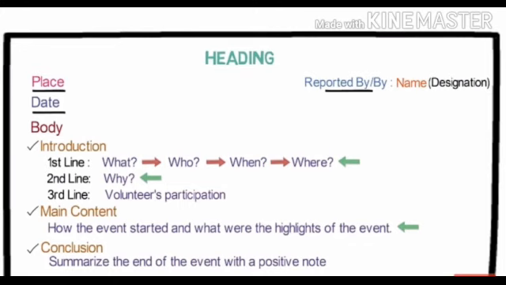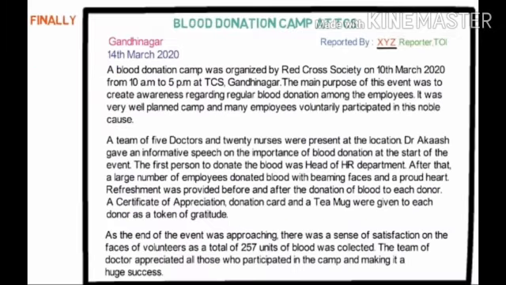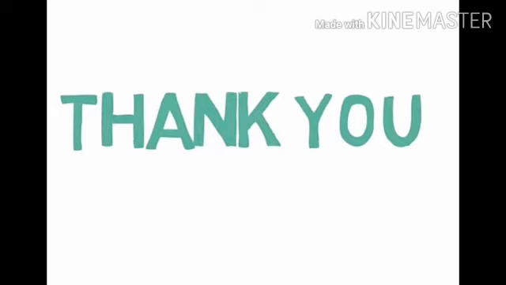The body is divided into 3 parts, in which the first is the introduction, in which you will answer these questions: what, who, when, where. In the second line, why, and then in the third line you will write about the volunteers' participation. Then comes the main content, in which you write how the event started and what the highlights of the event were. And finally the conclusion, in which you will summarize the end of the event with a positive note. And finally we saw an example of report writing. Hope you understood it well. Kindly practice 1 or 2 reports at home by yourself, and if you have any confusion then you may call me. Thank you.